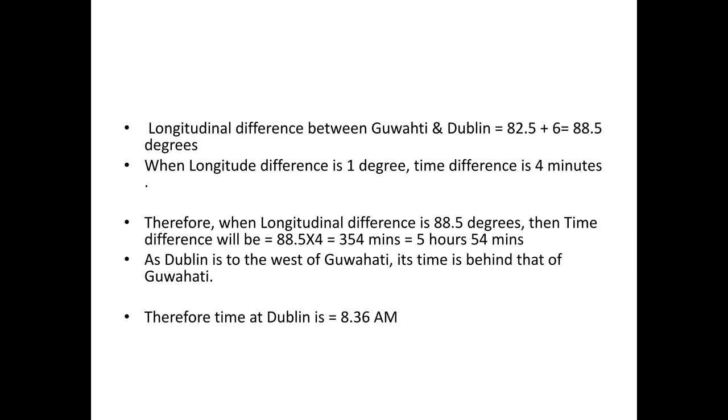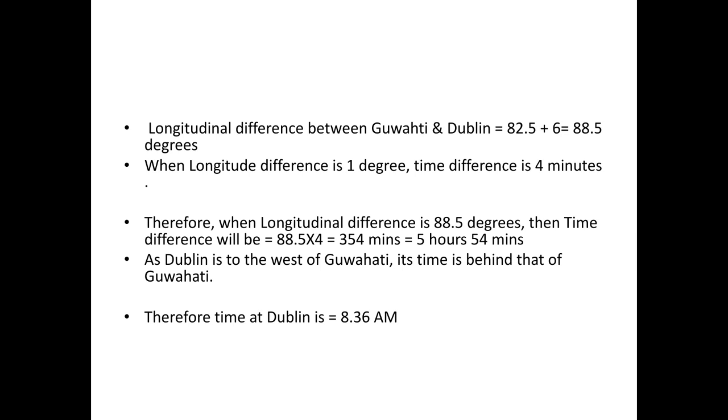So the longitudinal difference, whenever calculated between two places which are in two opposite or separate hemispheres, always the longitudinal degree needs to be added, not subtracted. In case of London, in the previous part, I had subtracted Guwahati minus London because London's longitudinal degree is 0. It is in a neutral position. It is neither in the eastern hemisphere nor in the western hemisphere.